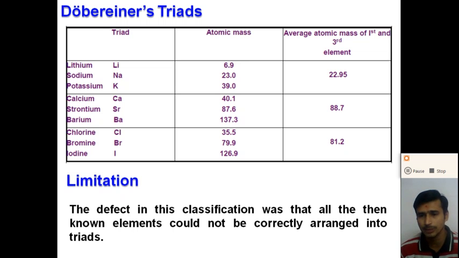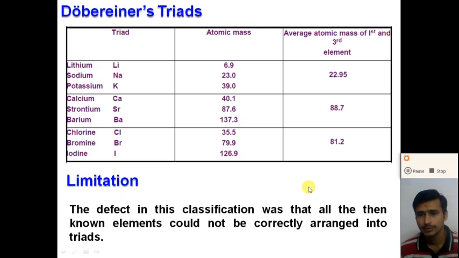There was no space for the elements which were discovered later. In the time of Dobereiner, only a few elements, about 30 to 35, had been discovered, and Dobereiner classified these elements in the form of triads. But the elements which were discovered later on could not be correctly arranged into triads. So this is the main limitation of Dobereiner's triad.